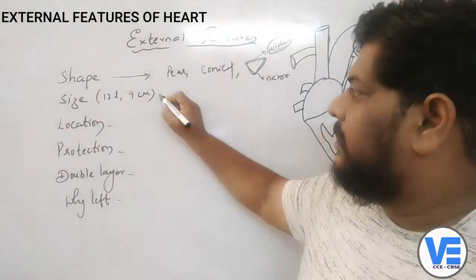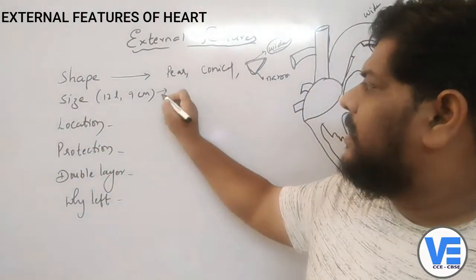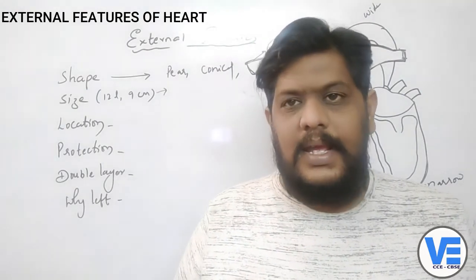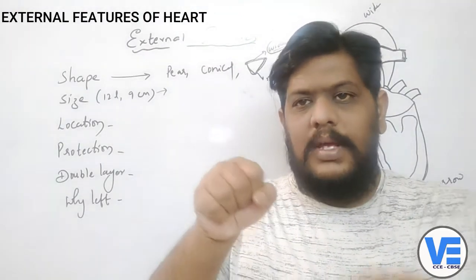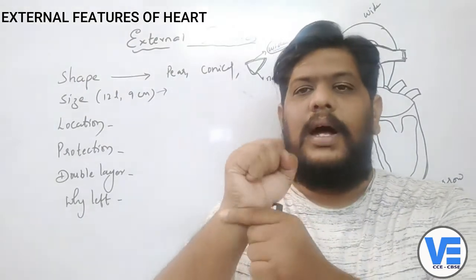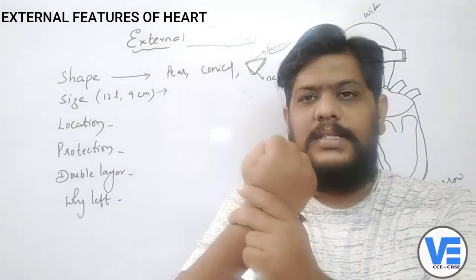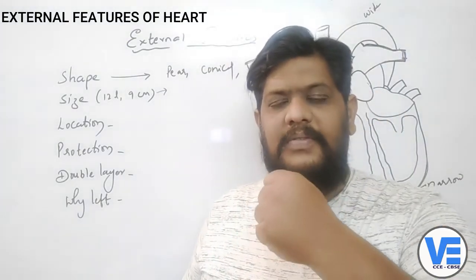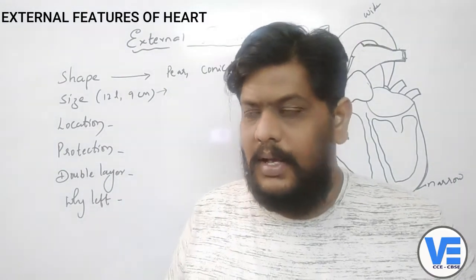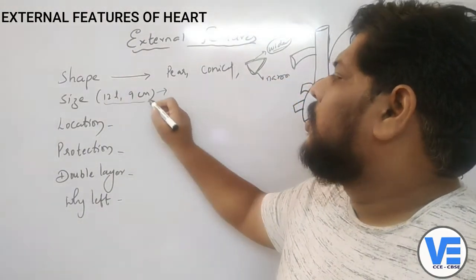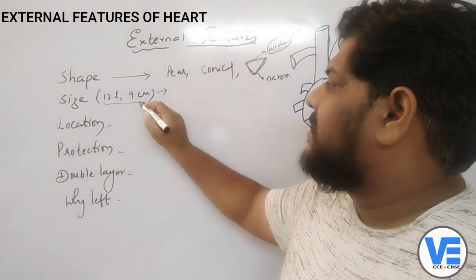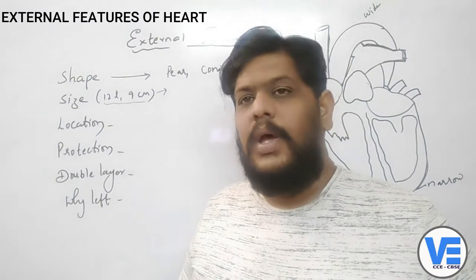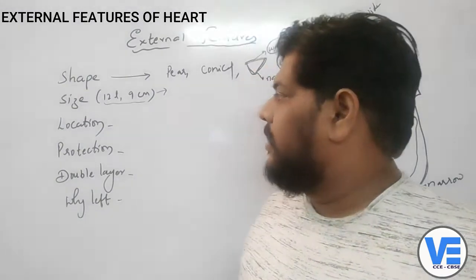Now coming to the second one, that is the size, right? Usually the size of the heart is exactly the size of one's own fist. That means when you make a fist like this, this is the size of your heart. So the size of my heart is about the size of my fist. In the same way, you also try to make a fist, and that is the size of your heart. So basically it will be 12 centimeters in length and 9 centimeters in width. That's the basic size of the heart.